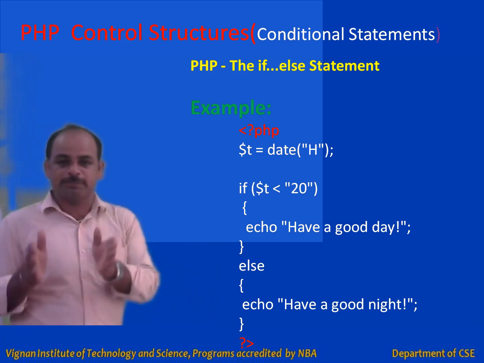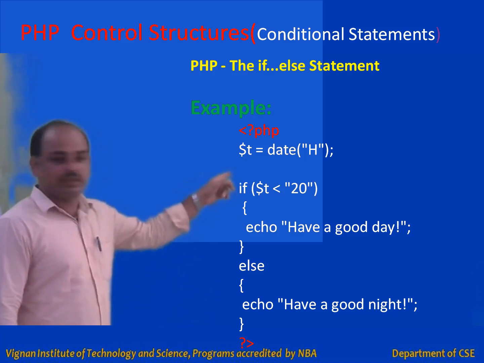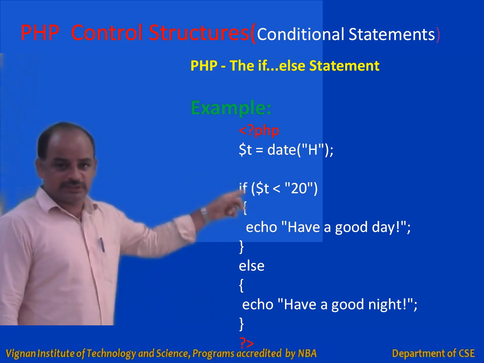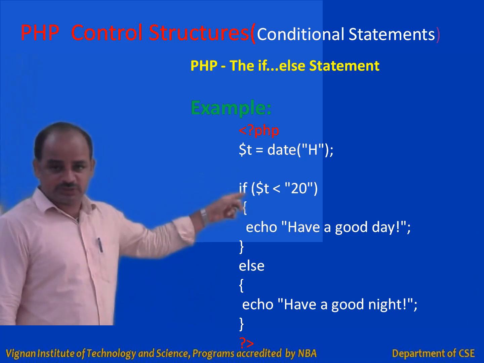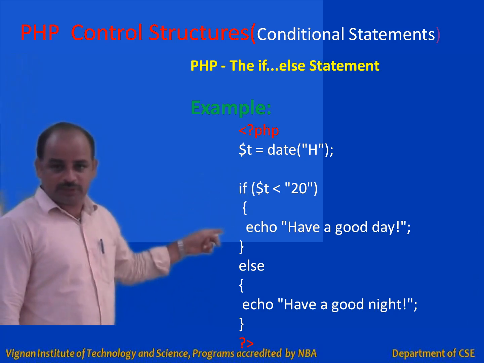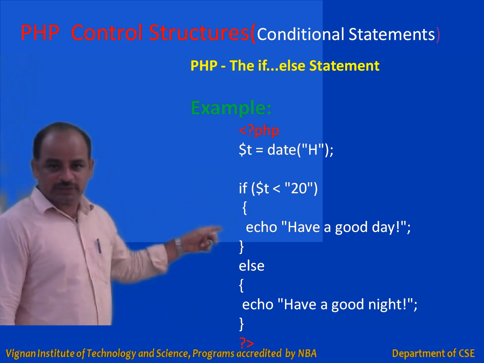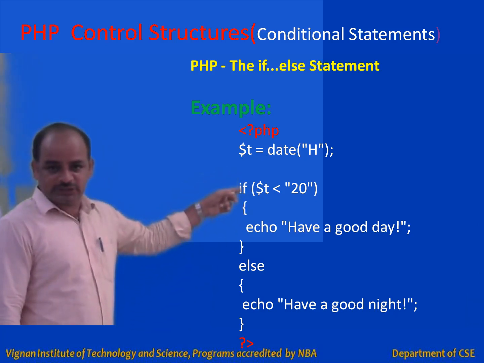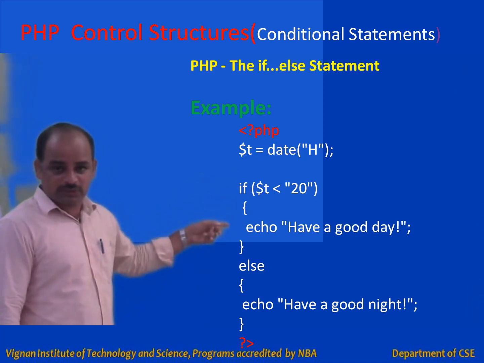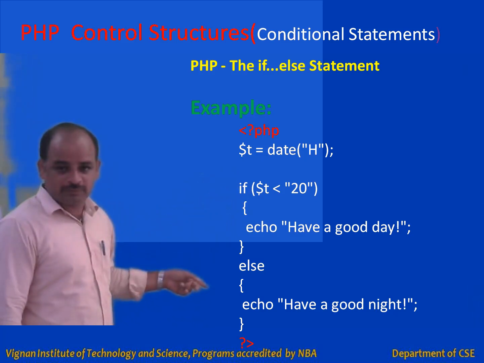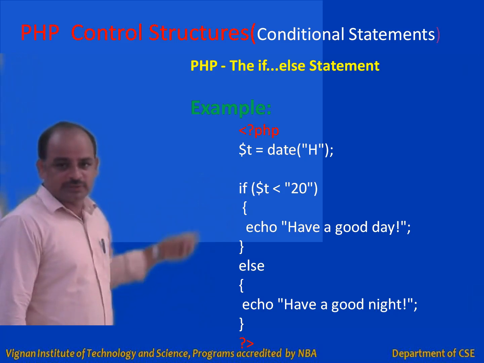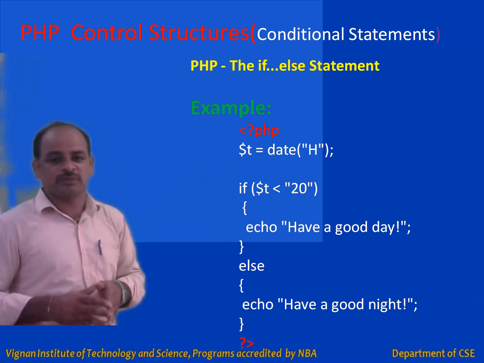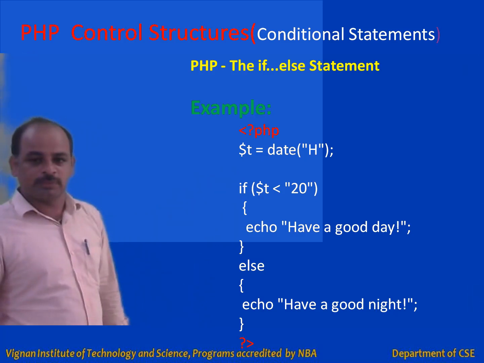So that depends upon the t value. If the t value is less than 20, that means the condition is true, and when the condition is true, echo have a good day will be executed and it simply comes out, skipping the else block. Suppose this condition is false, then skipping the first alternative, only the else block will be executed. So from these two alternative blocks, only one block of code will be chosen for execution.